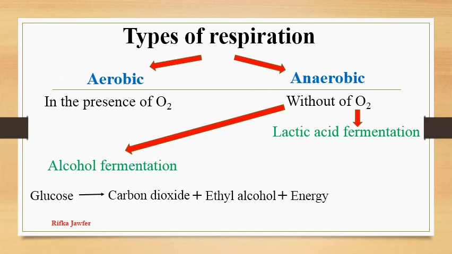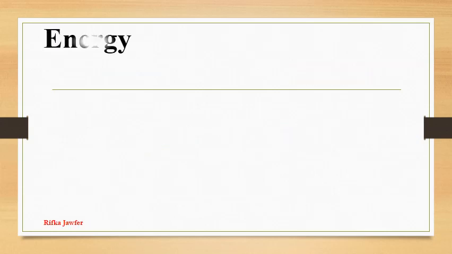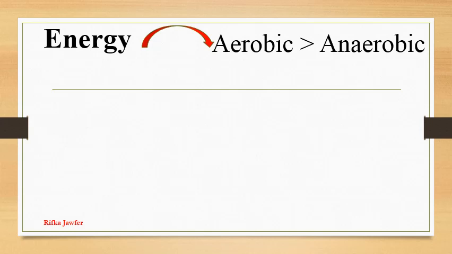And during lactic acid fermentation, glucose is converted into lactic acid and energy. Muscle pain and cramps are examples of anaerobic respiration. Energy produced in aerobic respiration is greater than that in anaerobic respiration because in aerobic respiration complete breakdown of glucose takes place, while in anaerobic respiration incomplete breakdown of glucose takes place.